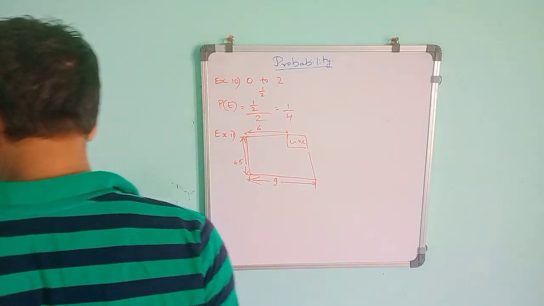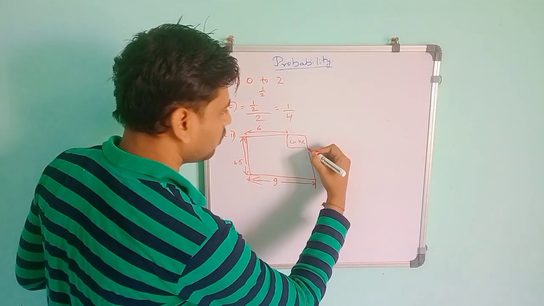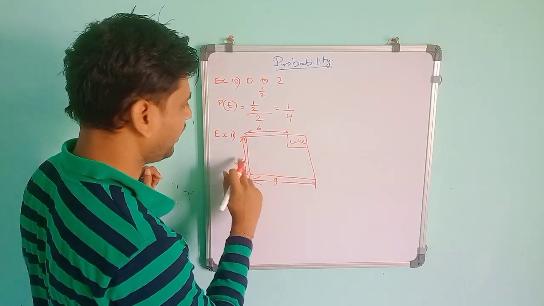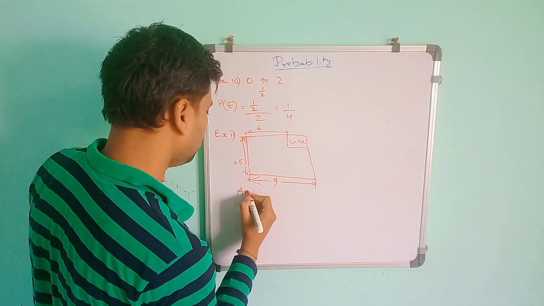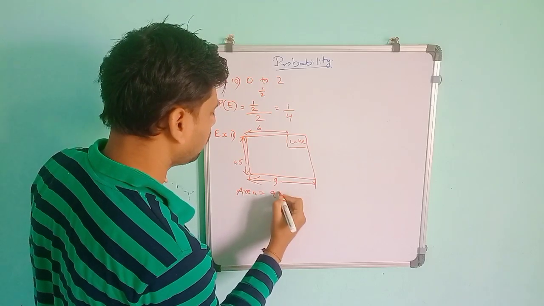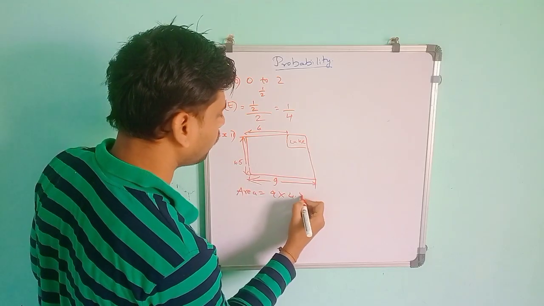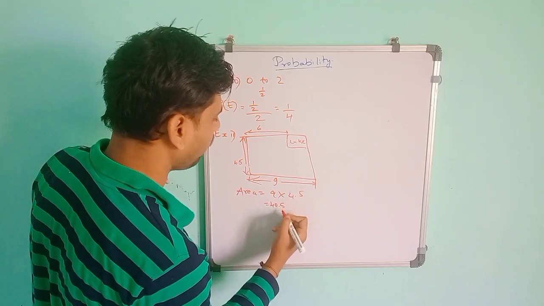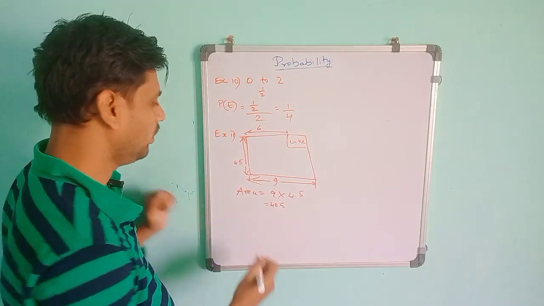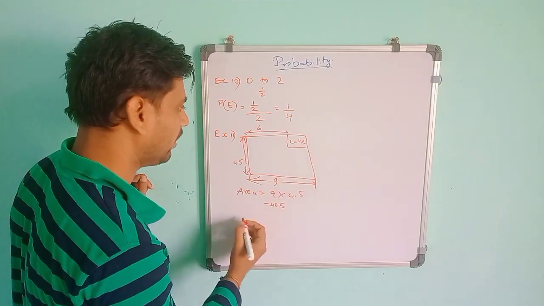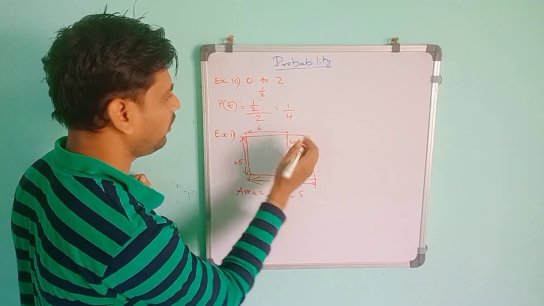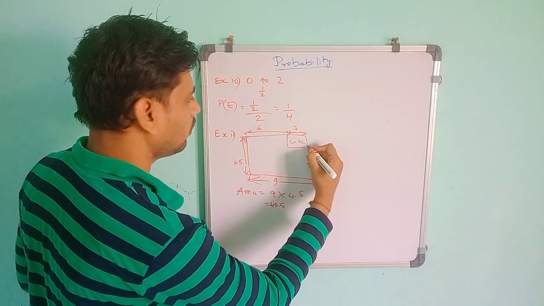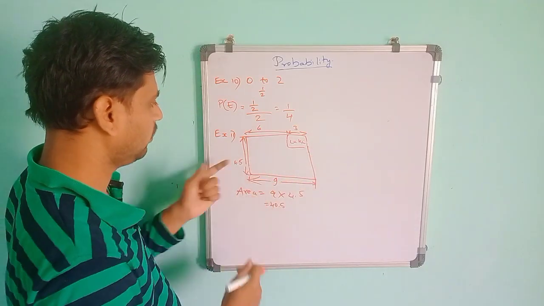Before that, it can crash anywhere in this rectangular region, so we have to take the area. Area is equal to length into breadth. Length is 9 and breadth is 4.5. This gives 9 times 4.5, which is 40.5. For the lake, the length up to here is 6, so the remaining will be 3, and this height is 4.5.